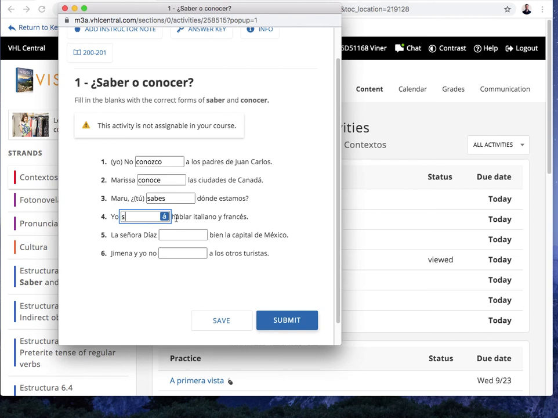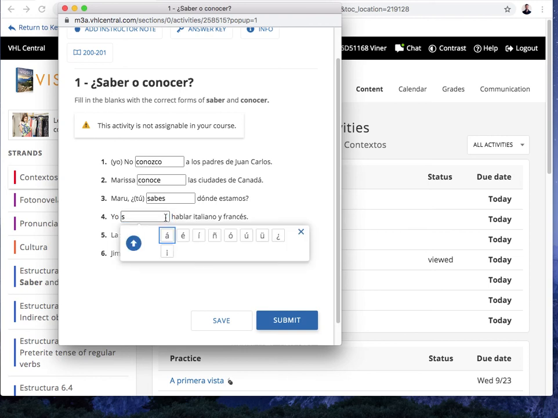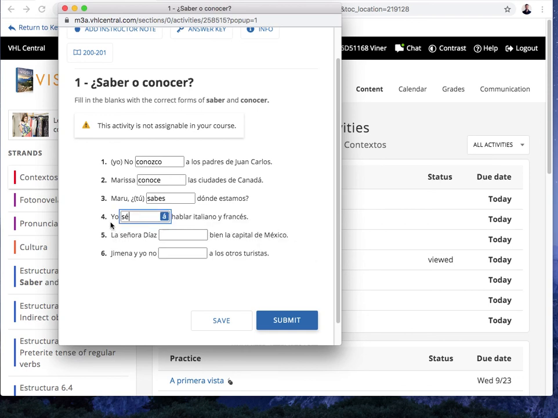And some of you said you didn't know how to do the accent marks. Okay, so look here. You click on this, and it brings up the accents. And then you click on that, and it introduces it to you for there, and you can exit out. Okay, that's how you put in accent marks. So since the sé has an accent mark, you need to put that. Yo sé hablar italiano y francés, right? I know how to speak Italian and French.